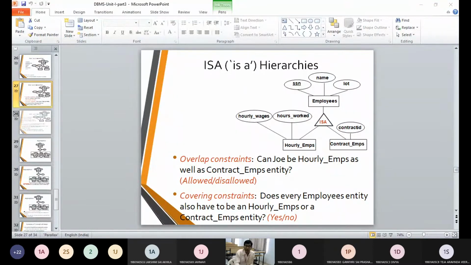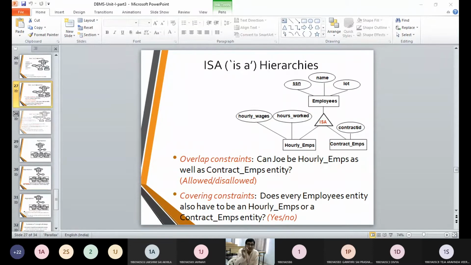When we are going to put it in a base class, when we are going to make it as a base class, and if it is put in a public mode, then what is the interpretation? All the things in derived class 1, all the things in derived class 2 can use the data members and member functions of the base class, as it is made public. So all the items such as SSN, name, LOT given in an employee can be accessed by the contract employee also. That is what we are going to mention, the two words. One, specialization, another we are going to call it as generalization.